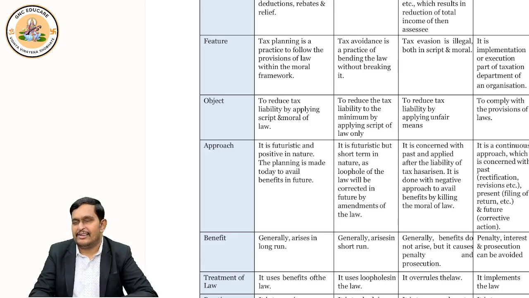Tax evasion, you are legally wrong, morally also wrong. Okay? And tax management, you are legally right, morally right, like tax planning. Okay? So tax planning, legally, morally right. Tax avoidance, legally right, but morally wrong. And in tax evasion, both ways you are wrong. Right? Understood?